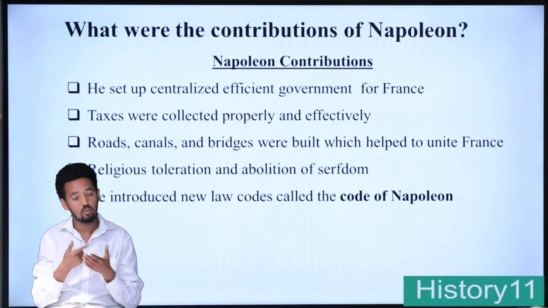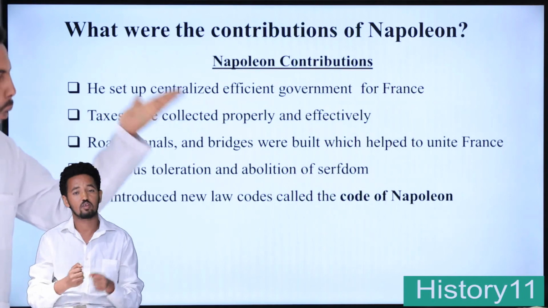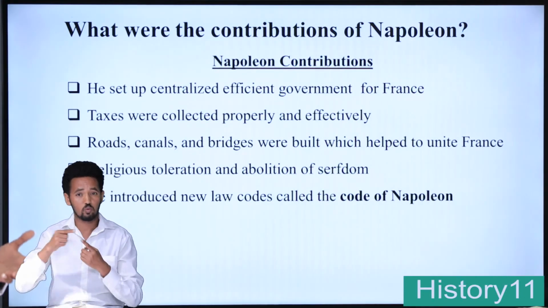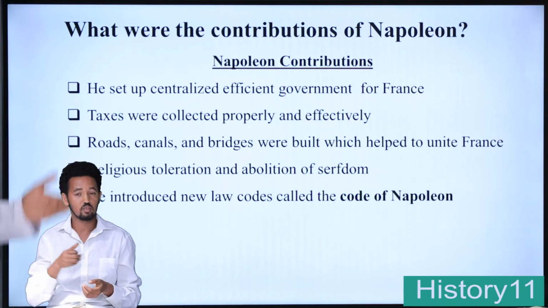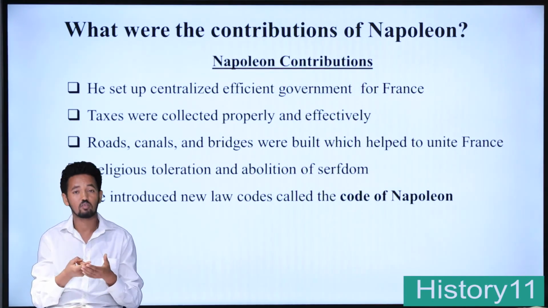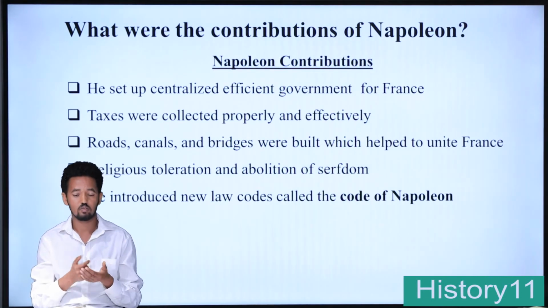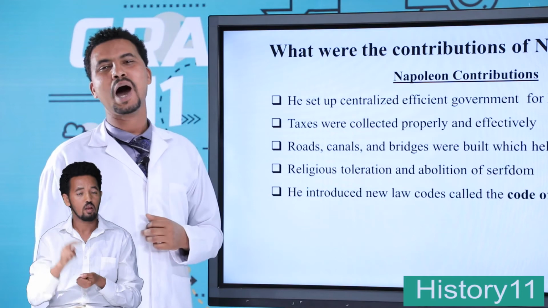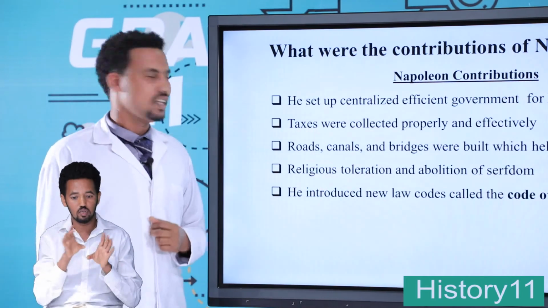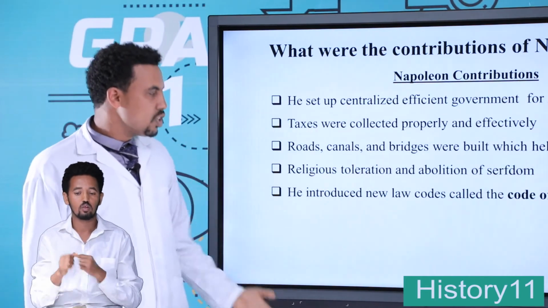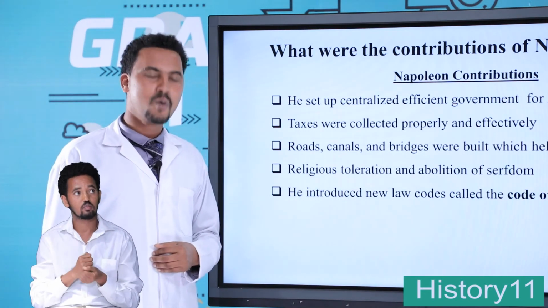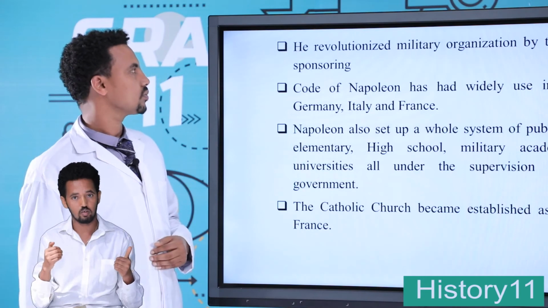Roads, canals, and bridges were built which helped to unite France. The other ones were religious toleration and abolition of serfdom. Napoleon abolished serfdom and he introduced a new law. That law was known as the Code of Napoleon.